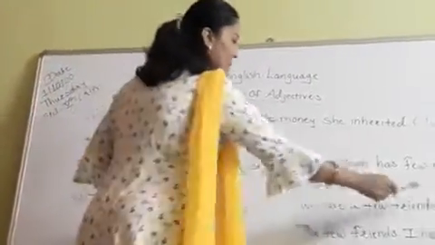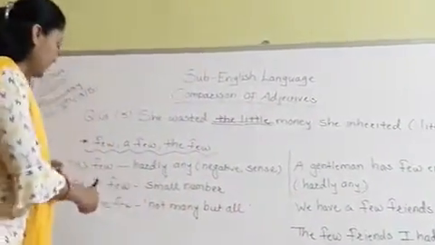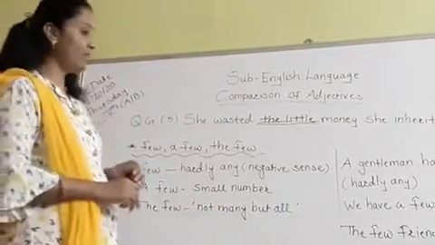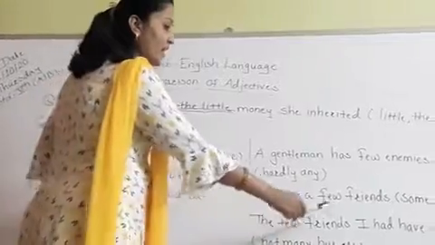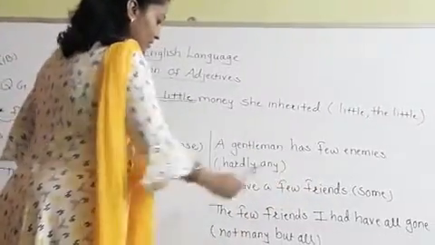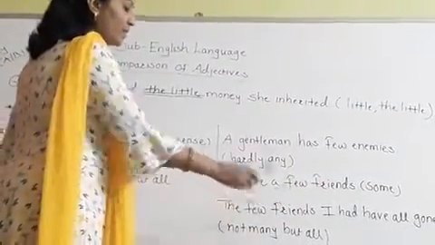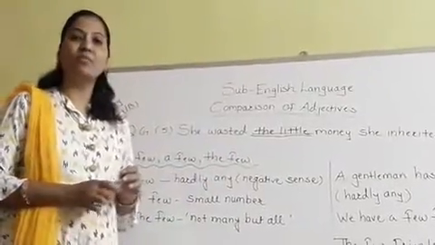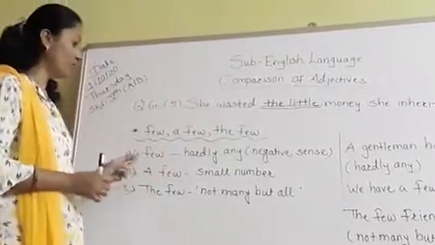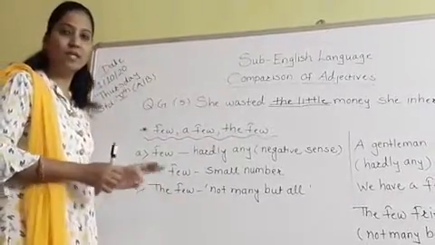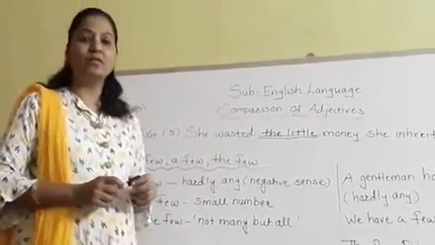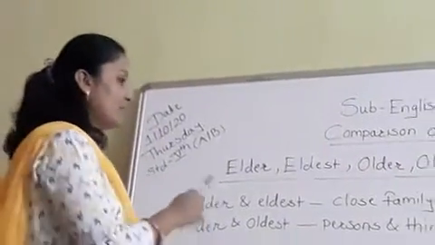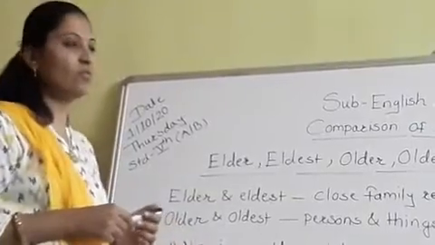Few means some here. And the third one, the few means not many but all. And the example is, the few friends I had have all gone. Means not many but all. So like this we can form many sentences using few, a few and the few. Okay. So have you understood? So let's move further. Now students, same as we have used few, a few,